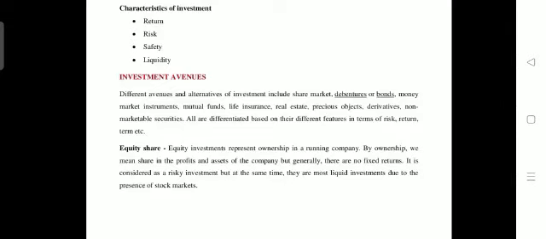the share market, debentures, bonds, money market instruments, mutual funds and equity shares. All of these play a main role in investment management activities. All are differentiated by their different features and by the terms of risk and returns. Those are going to have their managerial aspects under the investment.